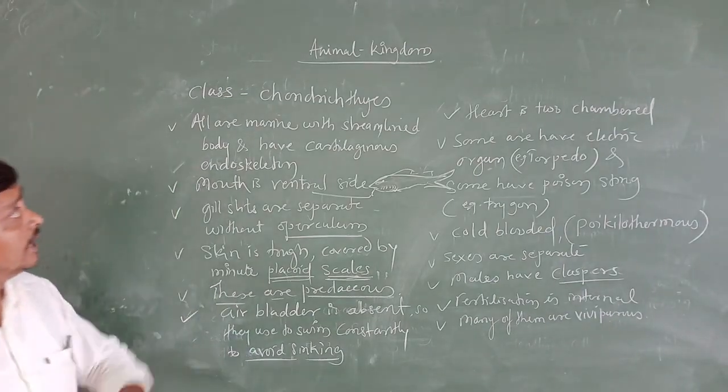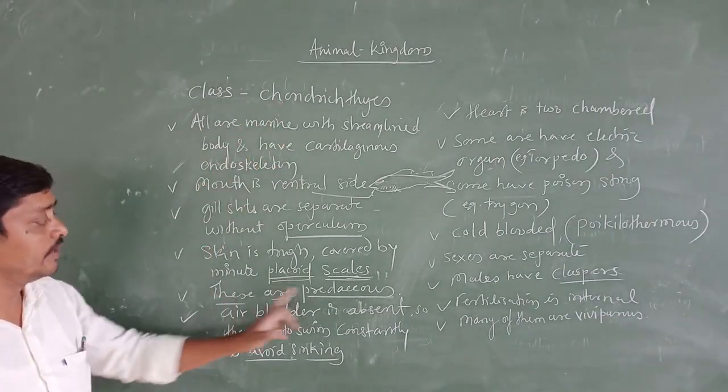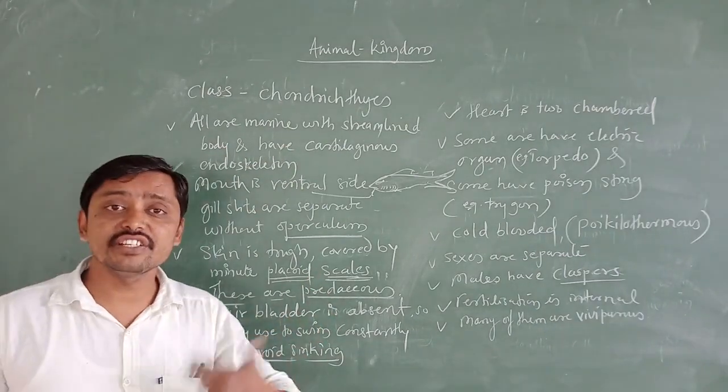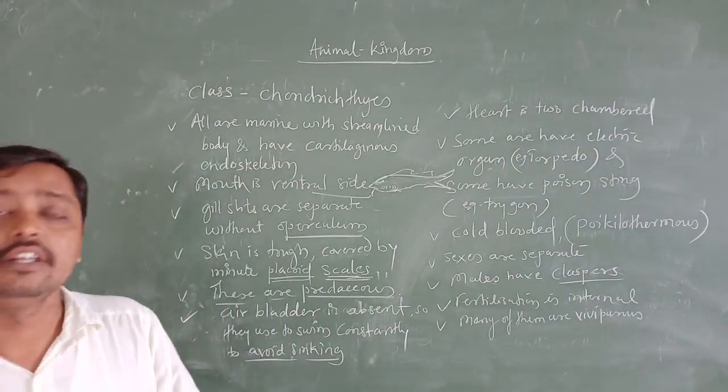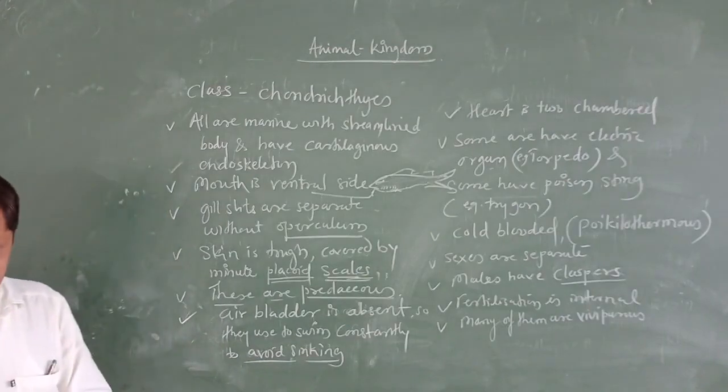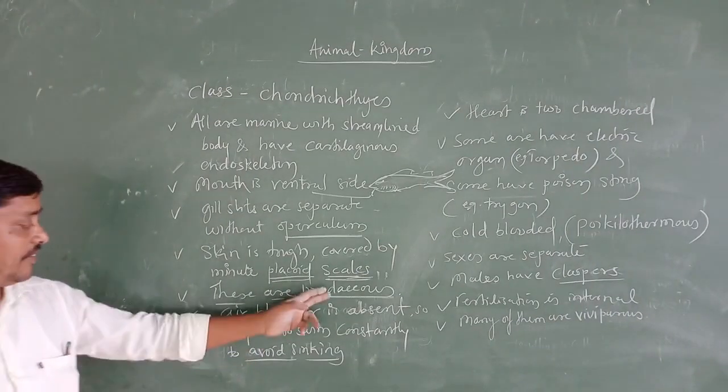Like that, these Chondrichthyes are predaceous, meaning they eat other fishes or other animals.